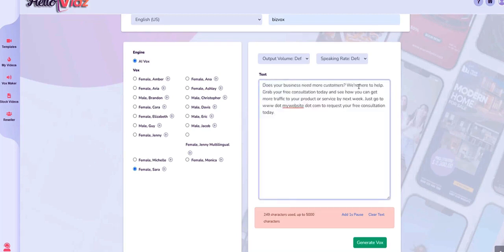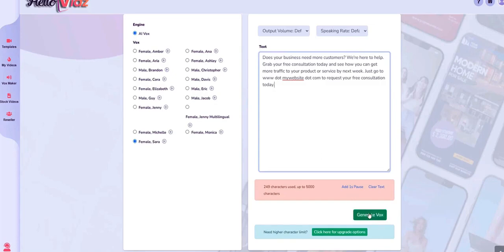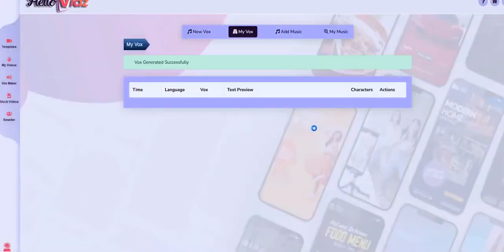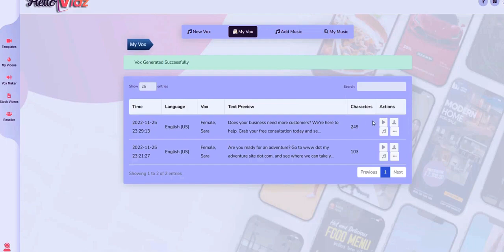It says, does your business need more customers, et cetera, et cetera. Generate Vox. This is a little bit of a longer voiceover. Still only took a couple of seconds to generate, and then we can preview it if we want to.